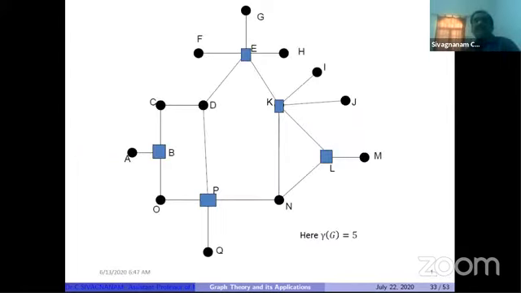So this is a graph we already have, and gamma of G equal to 5. So these blue color vertices, suppose I locate the collection centers, meaning E, suppose E may be the first mobile phone tower, it is getting the signal from the satellite, and K will get the signal from E, and L will get the signal from K. How will this P get it? How will this B get the signal? Otherwise, we have to fix a big mobile tower, directly getting the signal. It is expensive.